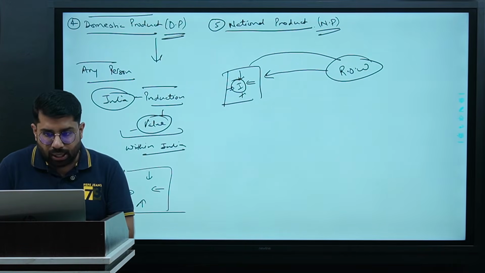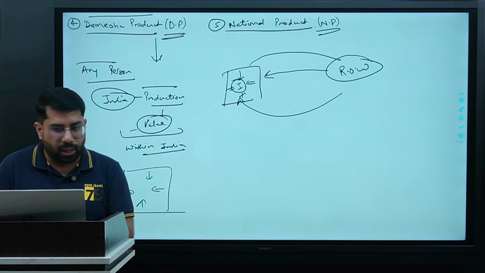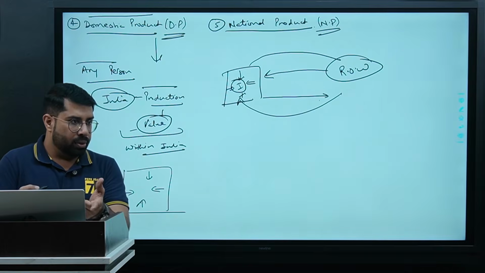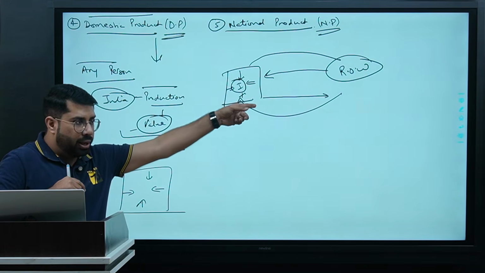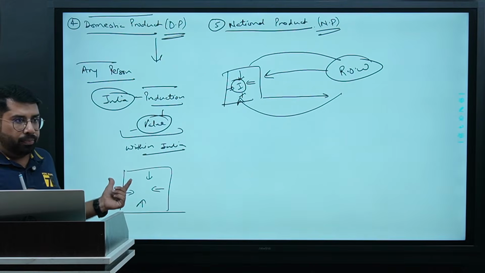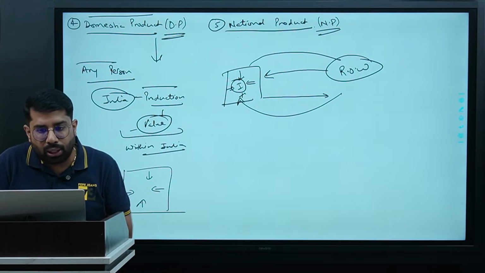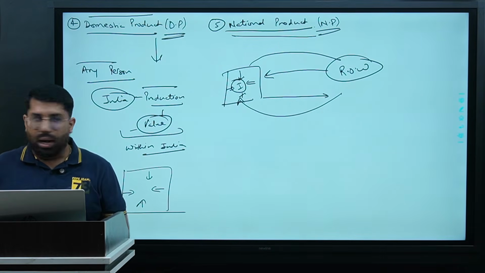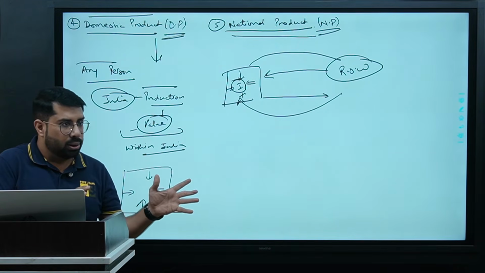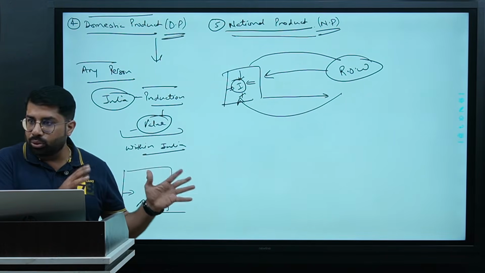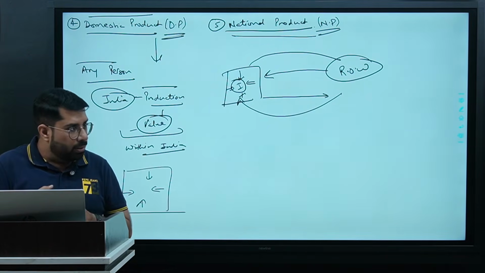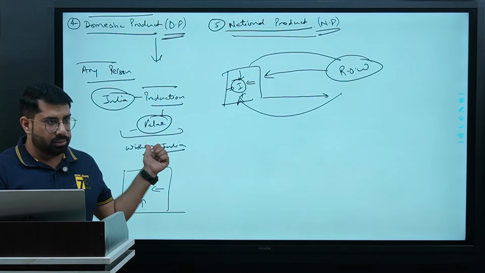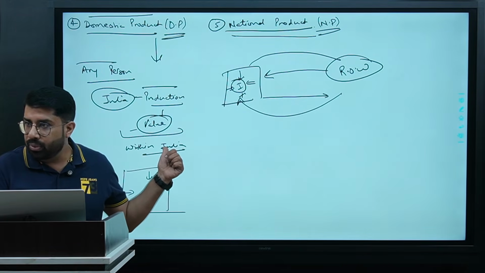Similarly, any person coming to India, working here, earning money here, and taking that money to his home country. When you adjust this part of income with the domestic product, that will become national product. Do you understand my point? I went abroad to take lectures. I went there. I earned, let's say, $10,000. I came back to India and I brought that money with me. It will be added to DP. Do you understand this part?